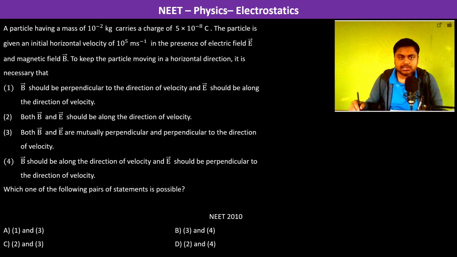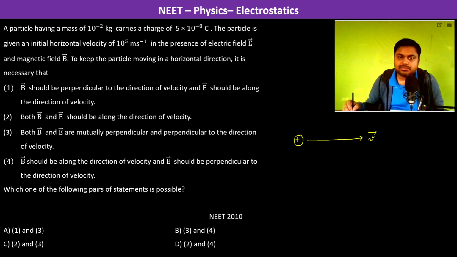A particle having mass and charge, and the charge is positive. So we have a positive charge. The particle is given an initial horizontal velocity, and that horizontal velocity is v, with some magnitude.